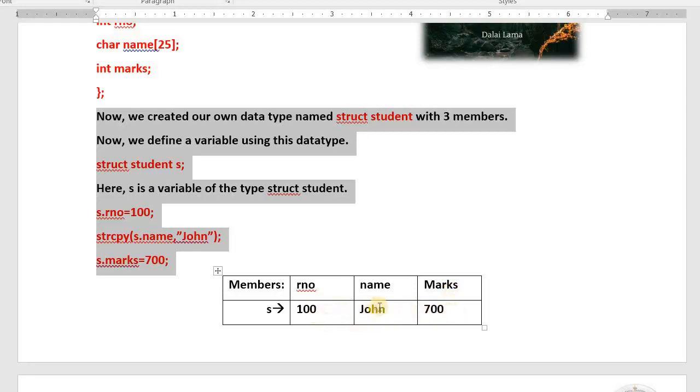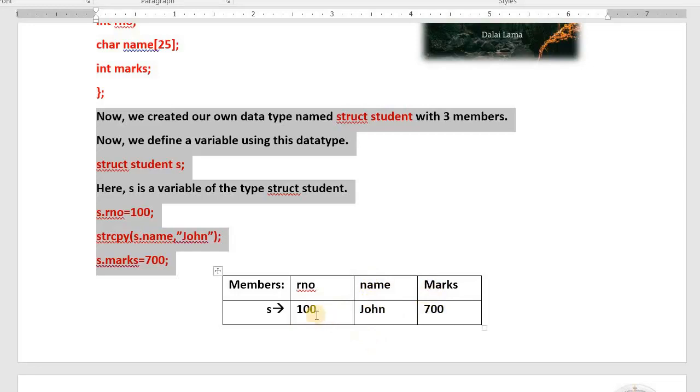Related data elements, these are related. 100 is the roll number of John only, 700 is the marks of John only. All these are called related data elements. They are not stored like 100, Colgate, COVID-19. There is no relation at all. Related data elements means 100 is the roll number of John, 700 is the marks of John only.